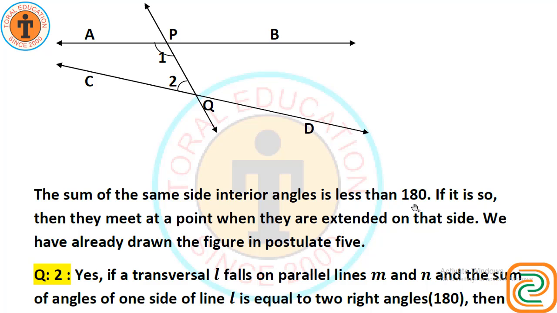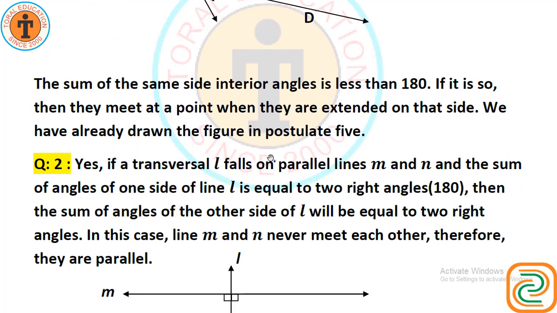If the sum is less than 180, that is two right angles, then they meet at a point when they are extended on that side. If we extend these lines, then they meet at a point. We have already drawn the figure in postulate 5 and here also.